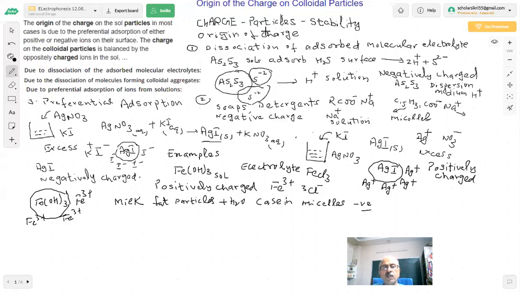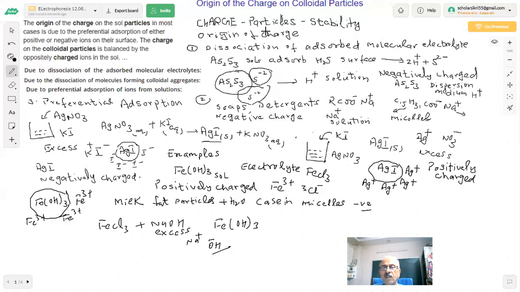The interesting thing is that if you add FeCl3 to NaOH solution, when this is in excess, what will happen? Then you will get Fe(OH)3. But in this case, you have sodium ions and hydroxide ions.